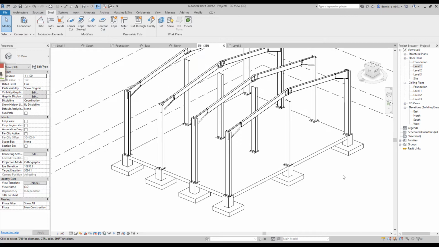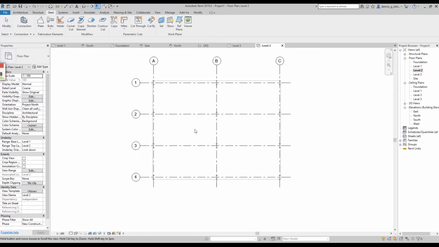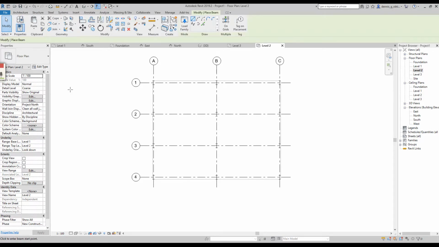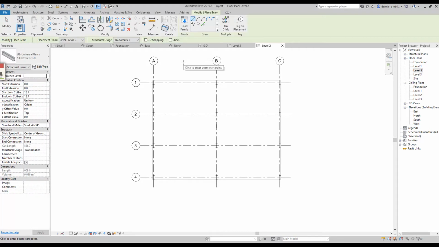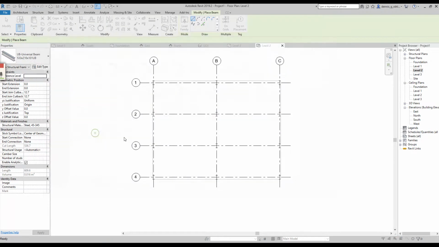Then let's place the beam on the second floor. Go to level 2, structure, beam, family, universal beam.